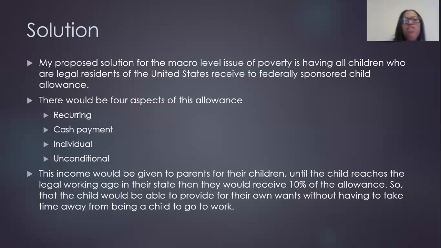The amount of money each child would receive would depend on the cost of living in the specific state. This is so that a child who is living in a more expensive state, like New York, isn't receiving the same amount of allowance as a child living in a state like Mississippi, where the cost of living is much lower. So I think it's a solution that could work. And yeah, thank you.